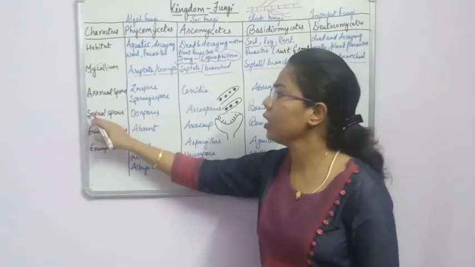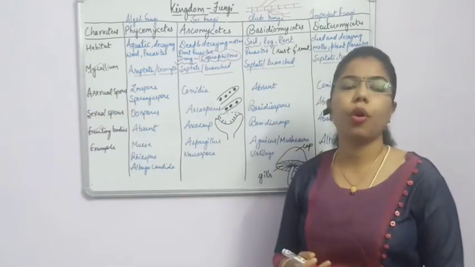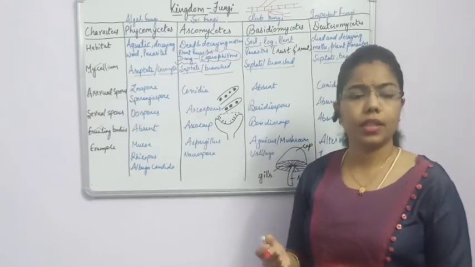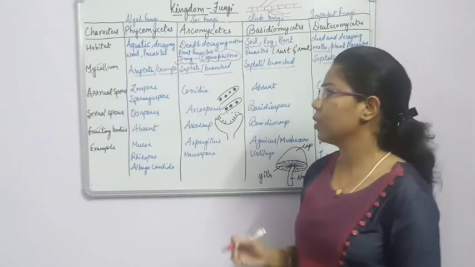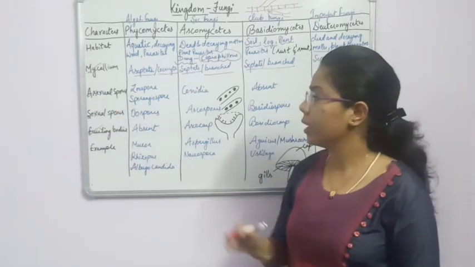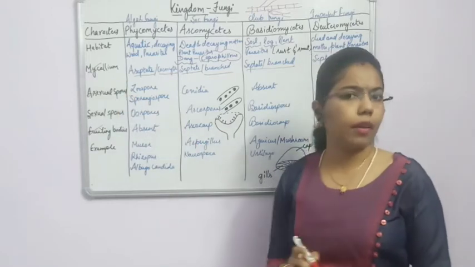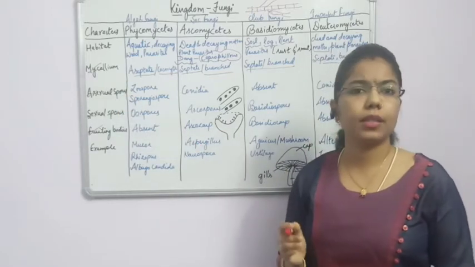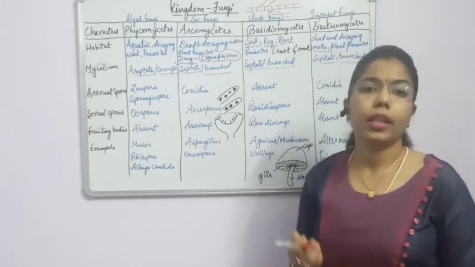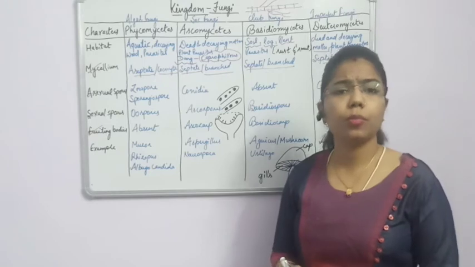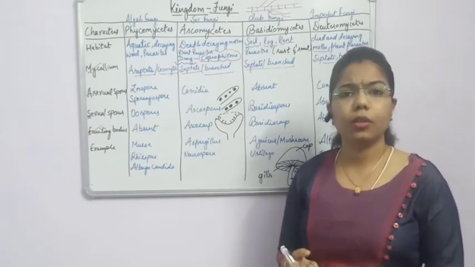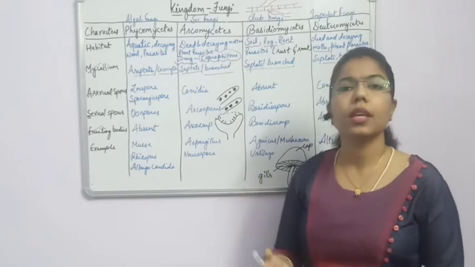The third point is about the spores. These spores are formed by reproduction, and we know that reproduction can be vegetative, asexual as well as sexual. Whenever reproduction takes place through the asexual mode, there will be some spores, and we have covered that spores can be present exogenously as well as endogenously. So what are exogenous spores? Those spores which are present on the outside of the body.